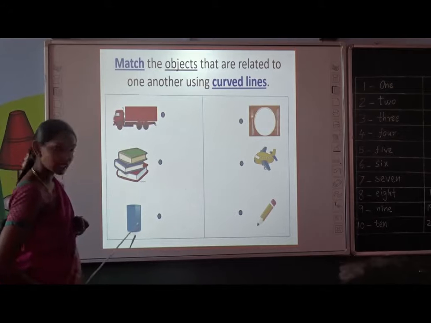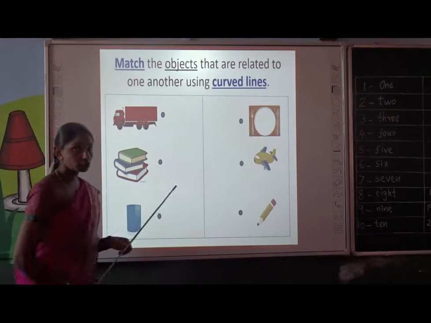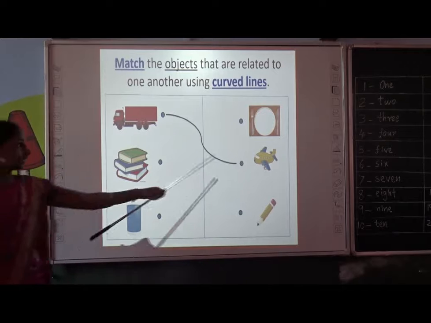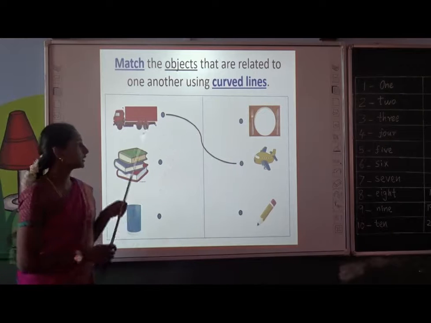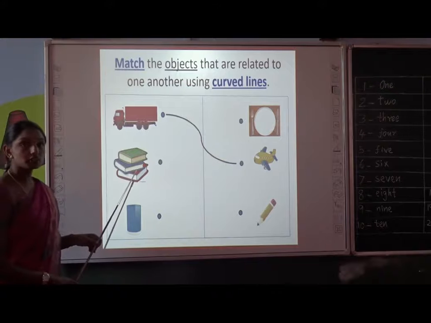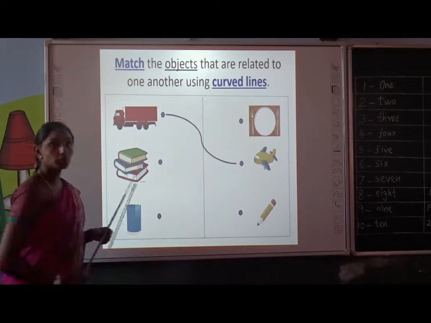This is a glass, plate, aeroplane, pencil. Now are you ready to match? Yes. The truck and aeroplane are related pictures because they are vehicles. Which picture is related to books, Kana? Can you tell me which picture on the right side is related to books?